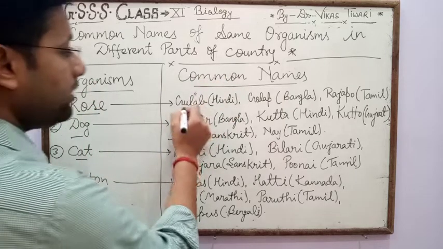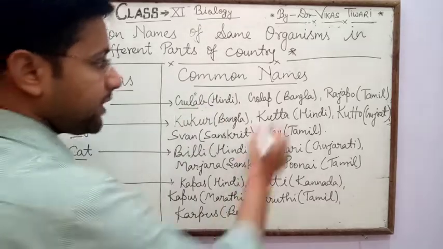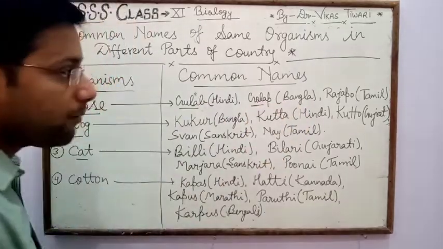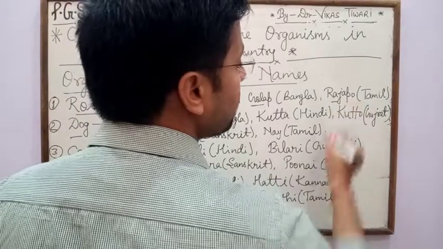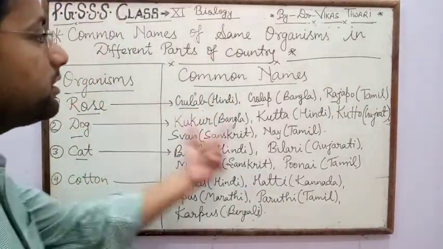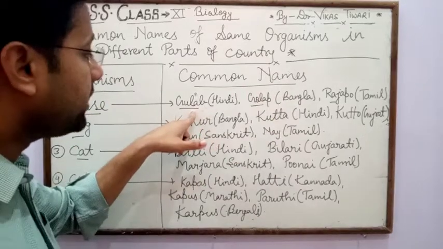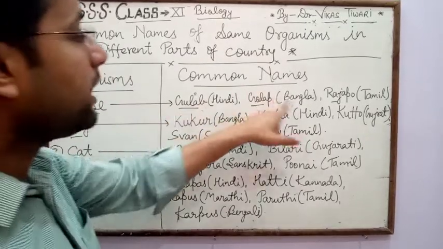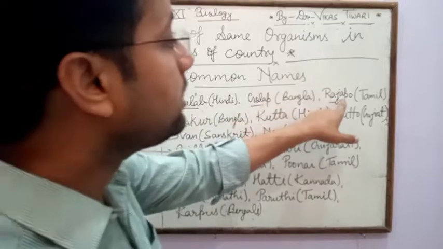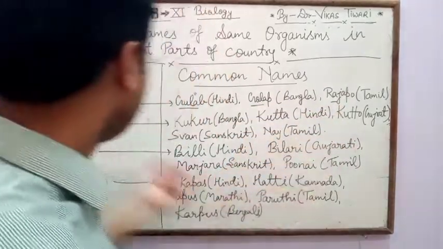Rose in Hindi is called gulab, in Bangla it is called gulab, and in Tamil it is called rajapo.